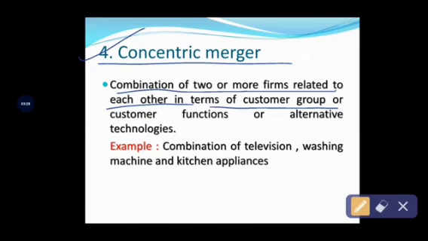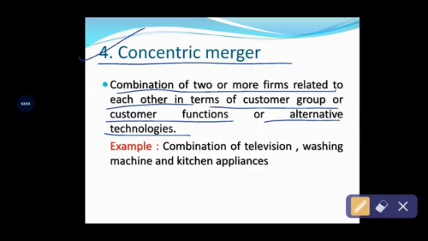Here the companies are going to merge together, but the companies or entities are related in terms of customer group, customer functionality, and alternative technologies. The companies concentrate on the customer preferences, tastes and functionality.